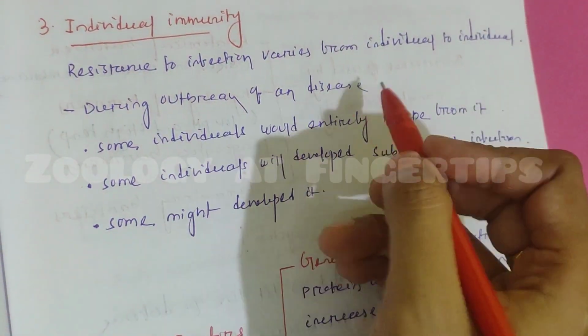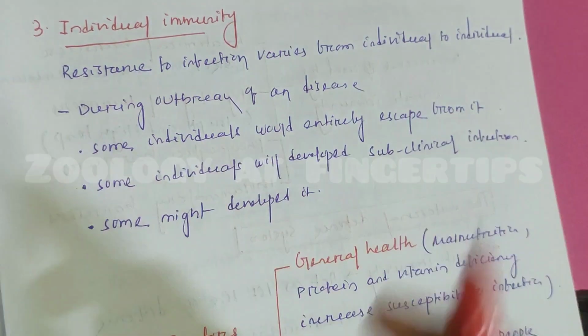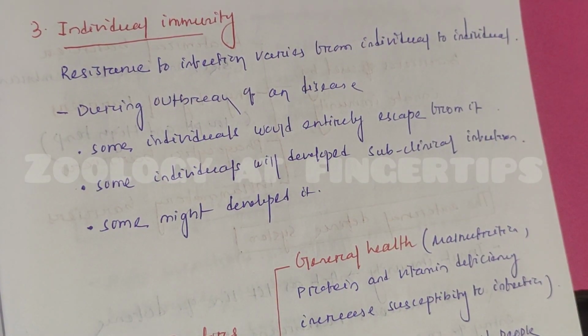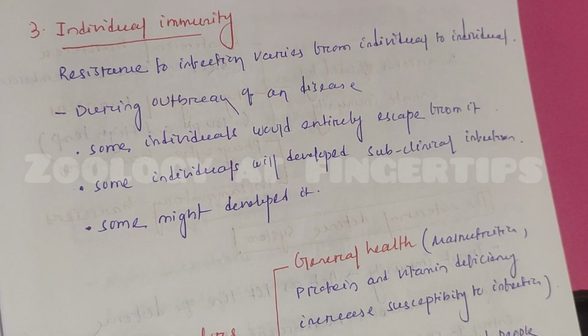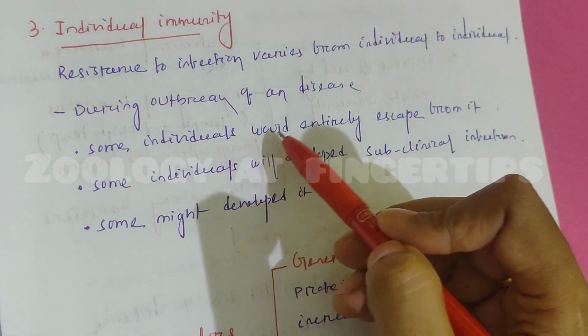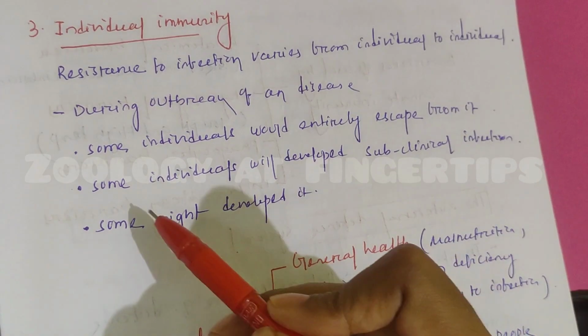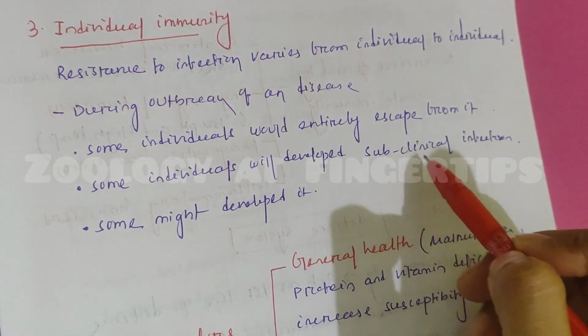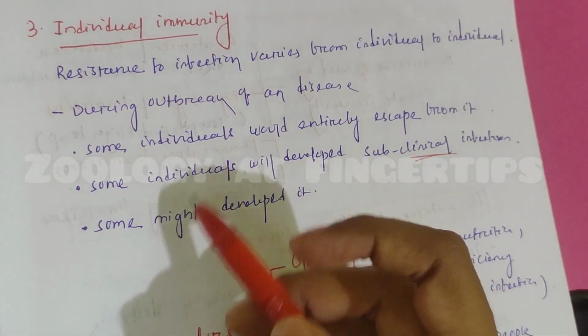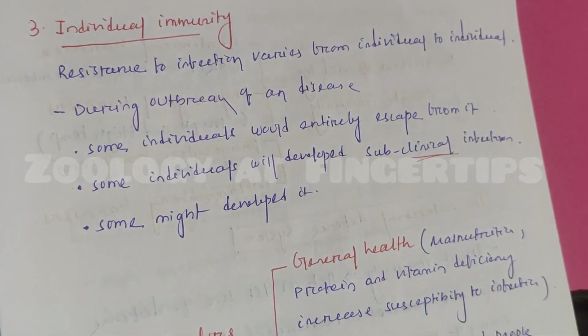Now come to another type of innate immunity, that is individual immunity. Resistance to infection varies from individual to individual. For example, during an outbreak of a disease, some individuals would entirely escape from it. They do not develop it, while some individuals will develop subclinical infection, but some might develop the disease.